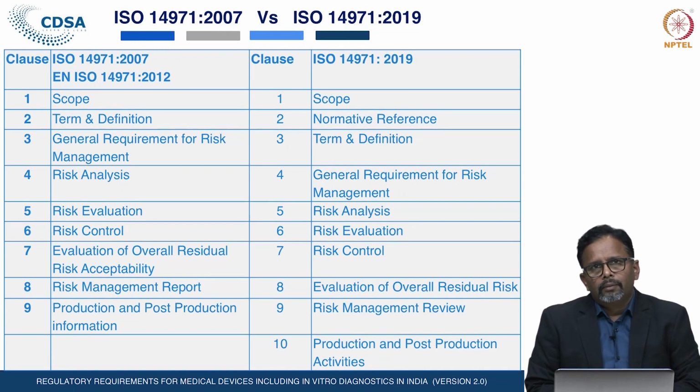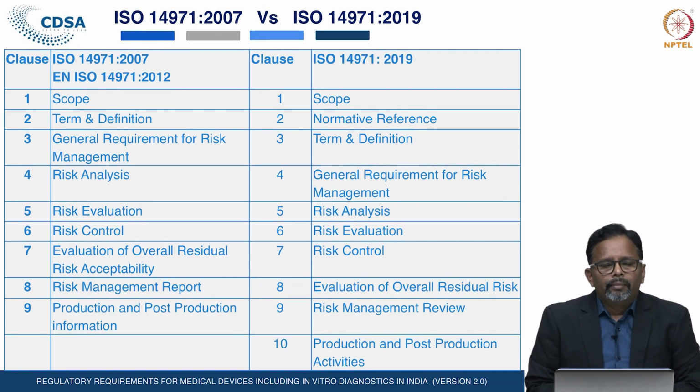In the earlier version of 2007, the normative reference is not there, but for the other clauses, clause 1, scope, remains the same. Terms and definitions becomes the 3rd clause in the 2019 edition.